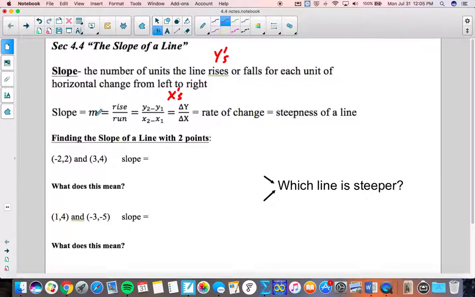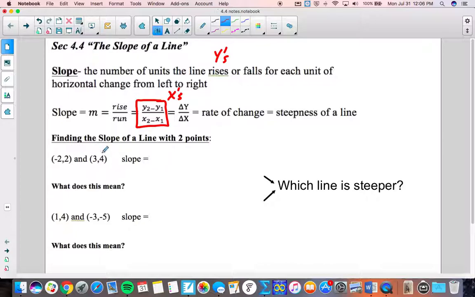So to calculate slope, we compare the rise, which is the difference of your y's, divided by the run, which is the difference of your x's. It tells you how steep a line is. So let's find the slope or steepness of a line that contains these 2 points right here. You could graph it and show the rise and the run, or we can calculate it using this formula right here. So rise divided by run. Let's calculate the rise first.